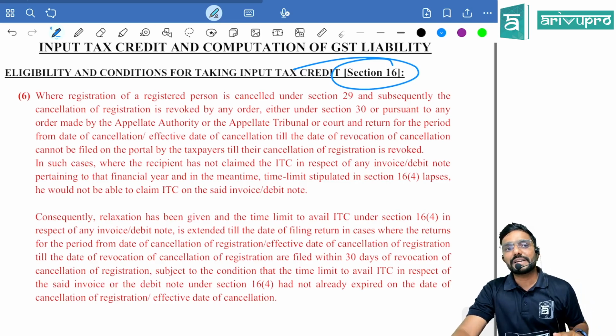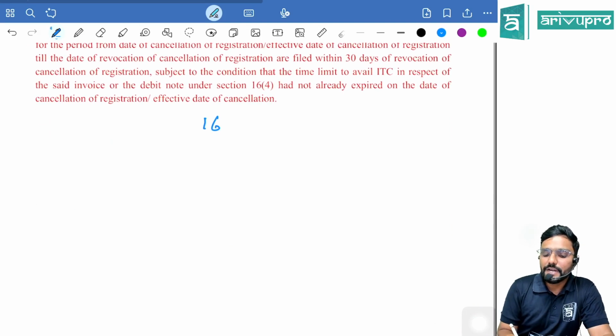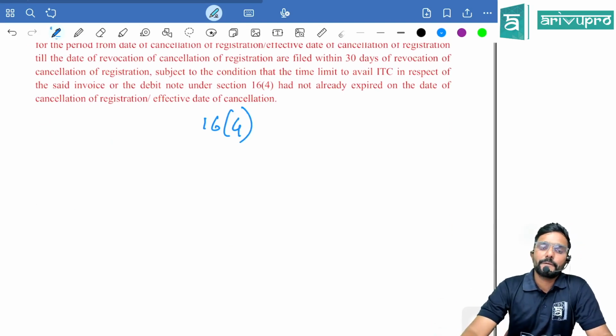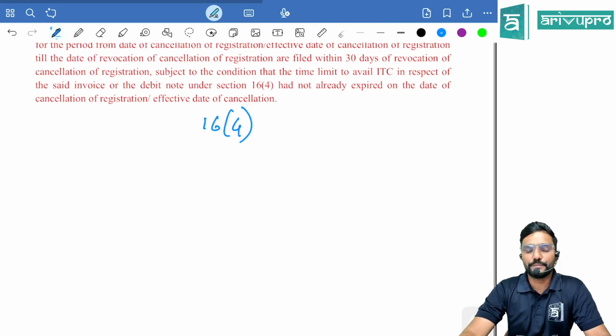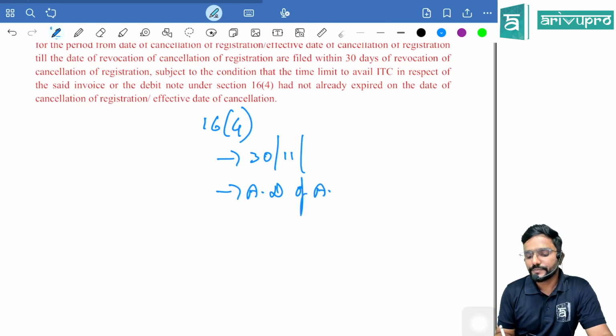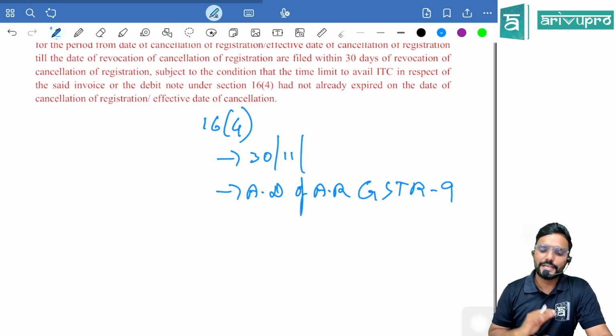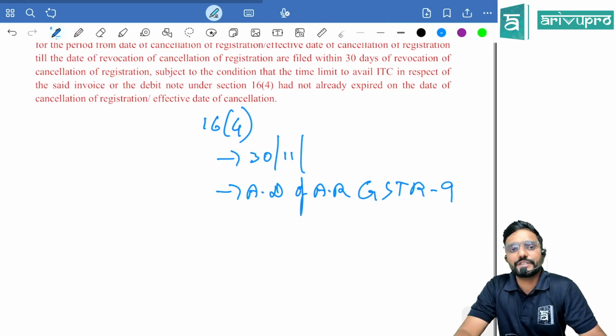This gives relaxation for the deadline given in section 16.4. Guys, let us just recall section 16 subsection 4. What section 16 subsection 4 is telling is, it is putting a deadline to claim credit. Input tax credit can be claimed latest by 30th November of next financial year or actual date of filing annual return, which is in GSTR 9. Agree? Actual date of filing annual return for the year or 30th November of next financial year, whichever is earlier.